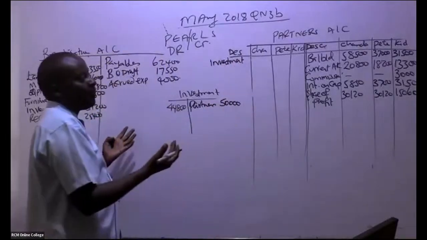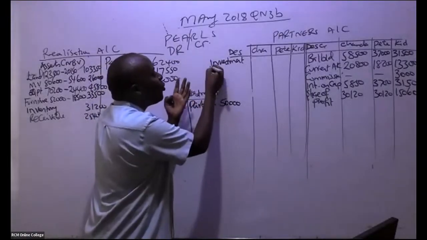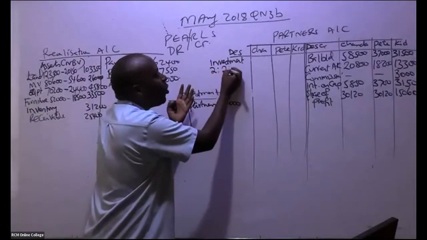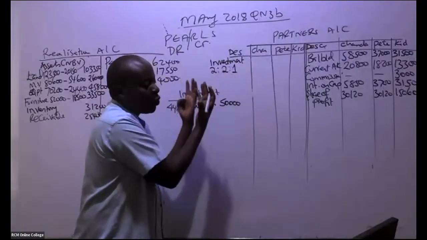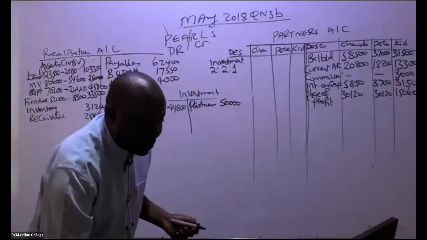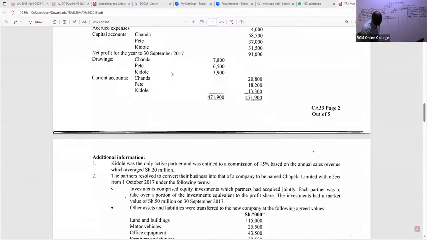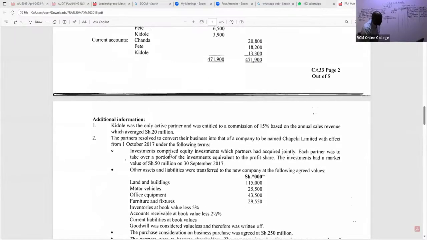Where do we take the difference? Remember, they have told us they are going to apportion this investment using their normal criteria of 2:2:1. If you look at this particular investment, they have told us investments comprised equity investments which partners had acquired jointly.